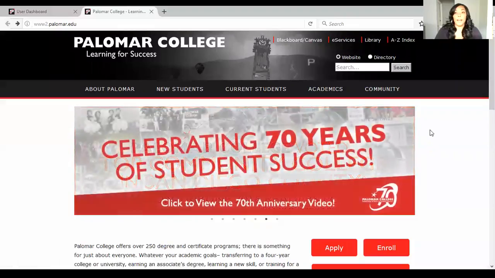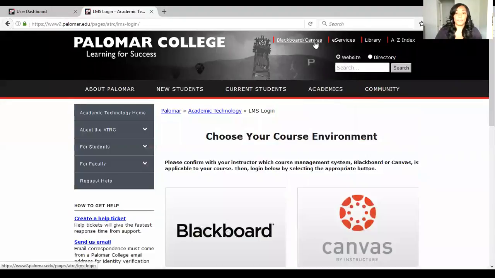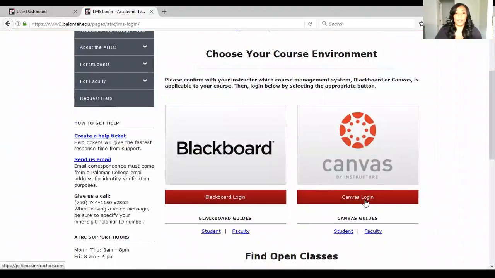In fact, I'm going to share my screen with you right now so you can see how to even log on to Canvas. When you come on to the main Palomar screen, palomar.edu, you can click on Canvas. And then here's the Canvas logon.